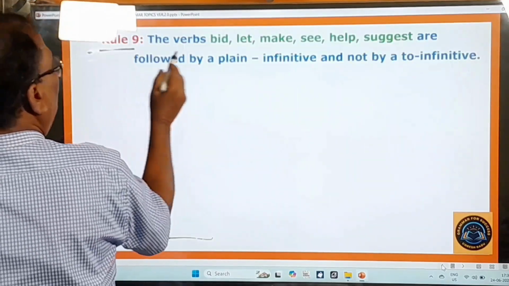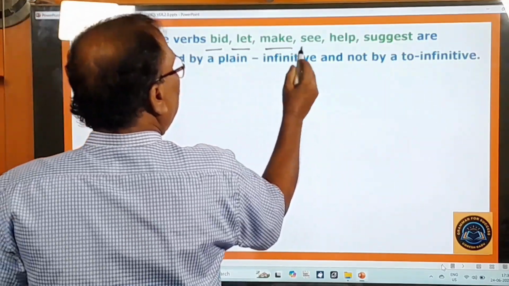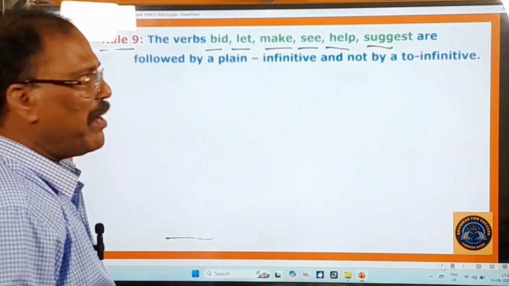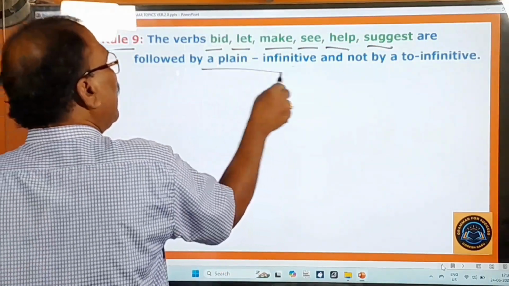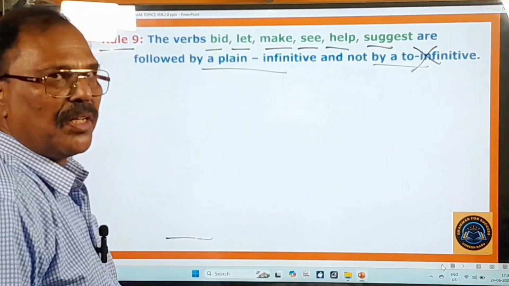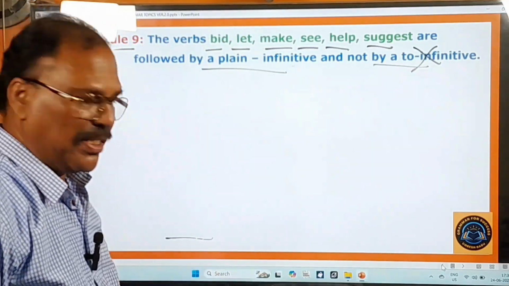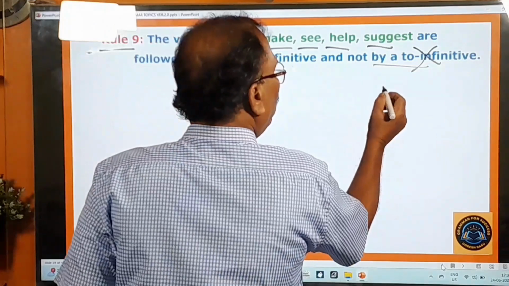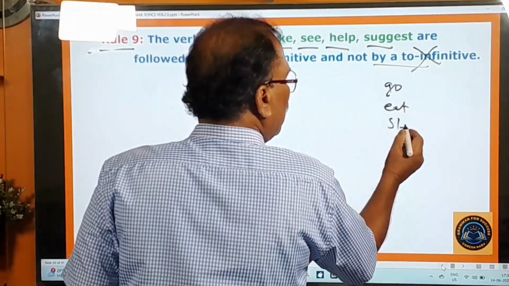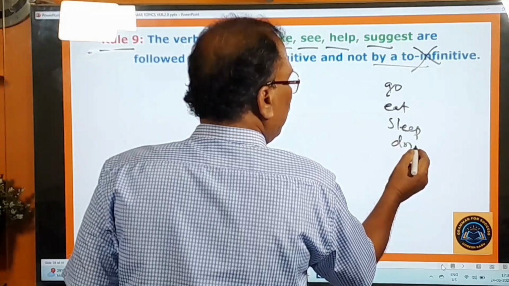Rule 9 is there. The verbs bid, let, make, see, help, suggest. Please keep all these verbs in your mind. They are followed by only a plain infinitive, but not by a to infinitive. You know what a to infinitive is. If you use 'to' before a base form verb, go is a base form verb, eat is a base form verb, sleep is a base form verb, drink is a base form verb.